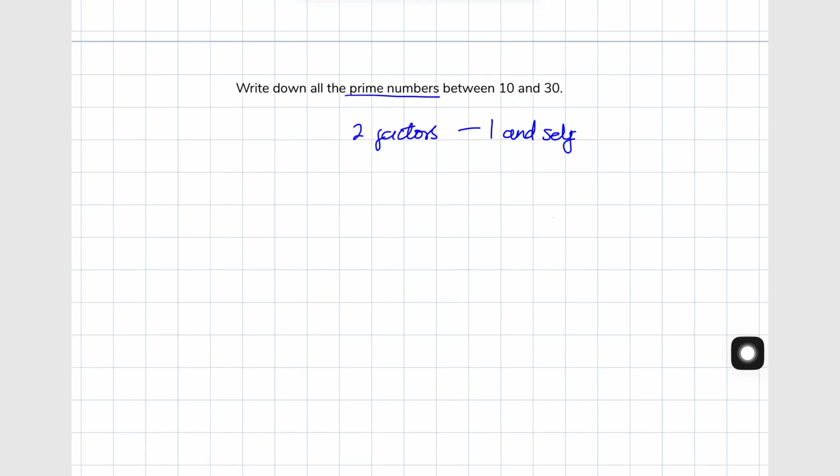The more questions you do, most of this is really just mental work, so hopefully these are the numbers that you got. 11, 13, 17, 19, 23, and 29. These are the prime numbers between 10 and 30.